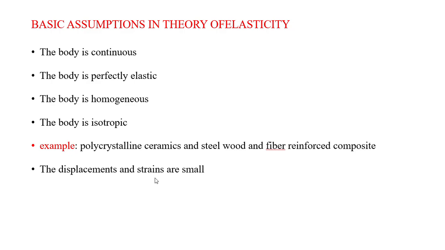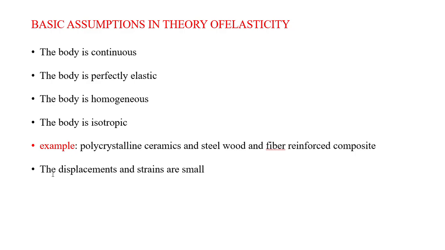For example, if you take polycrystalline ceramic powder material, steels, wood and fiber reinforced composite materials, any material, any concrete material also, we assume it as a continuum body. It is a continuous body.